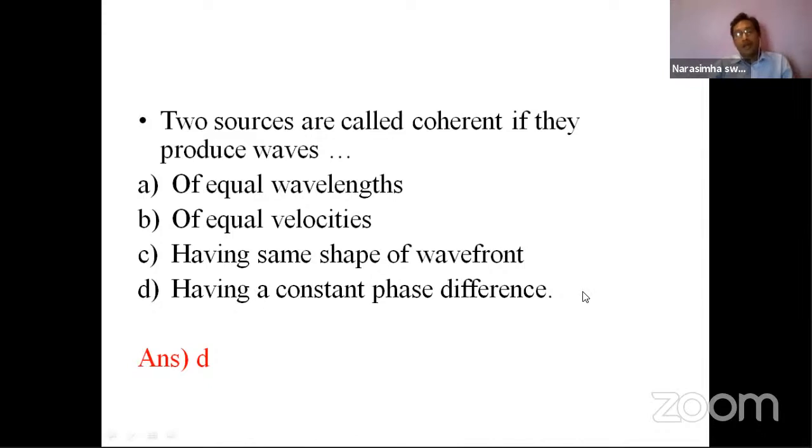If they are moving in the same direction, with the same velocities and wavelengths, the condition is that the difference between the two waves in terms of phase should be constant. They should not deviate for the entire journey. So option D may be correct, having a constant phase difference. Whatever the possibilities of wavelength, velocities, shape, the minimum requirement for coherent sources is that the phase difference should be constant.